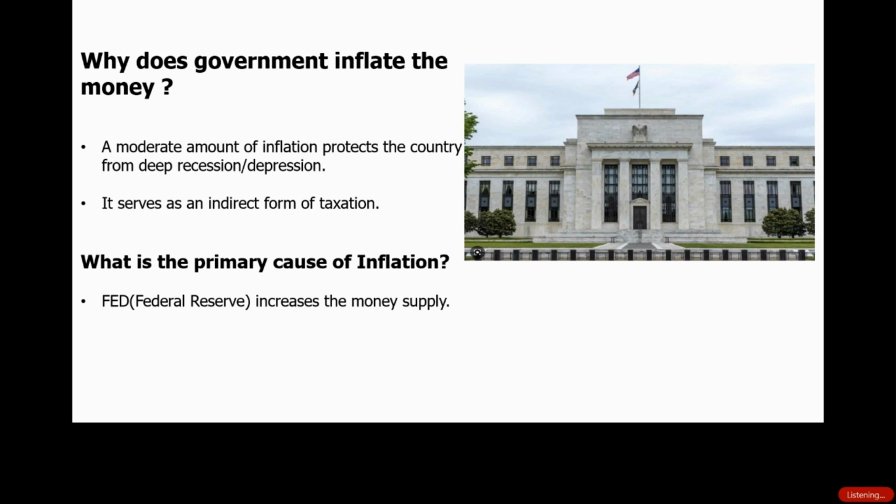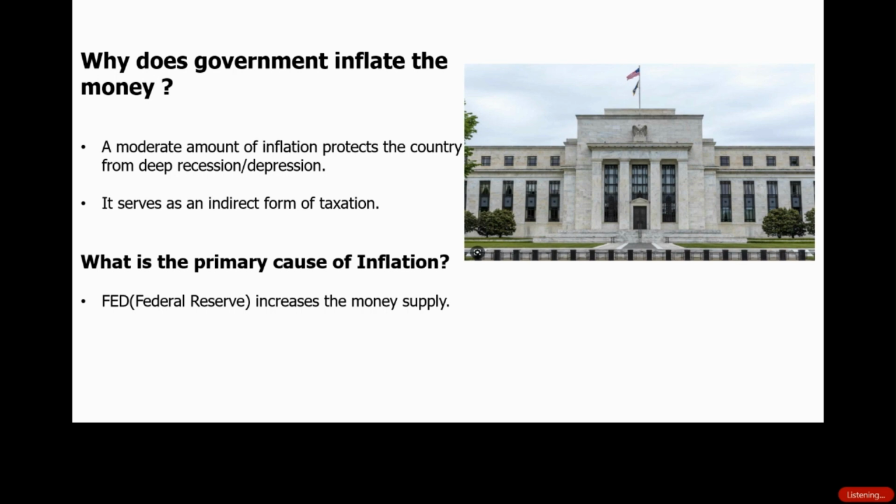So why does the government inflate the money? The Federal Reserve will tell you that they inflate the money because it allows them to protect the country from deep recession or depression. But another reason that a lot of people really don't talk about is that it serves as an indirect form of taxation. As we get a little bit further into this lesson, you will understand how that is actually a form of taxation.